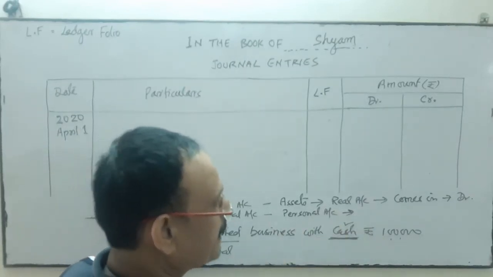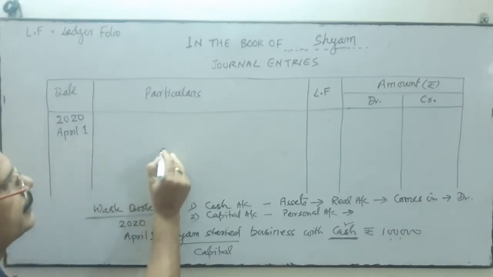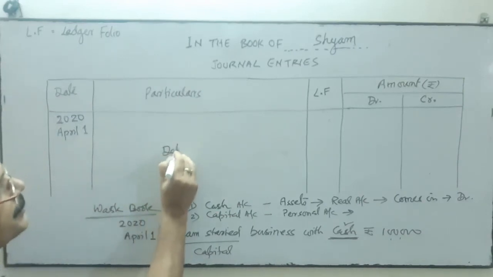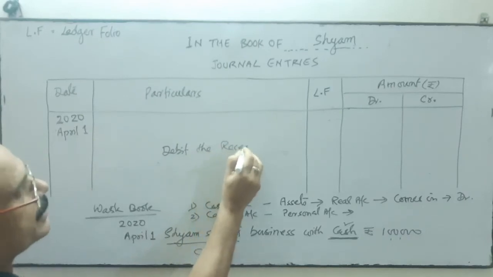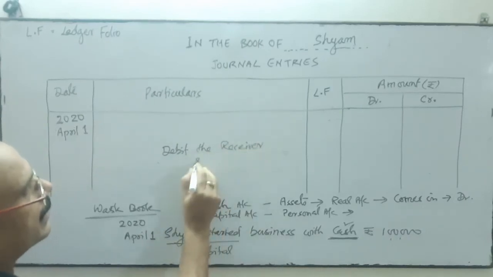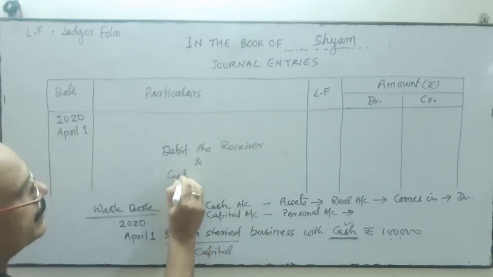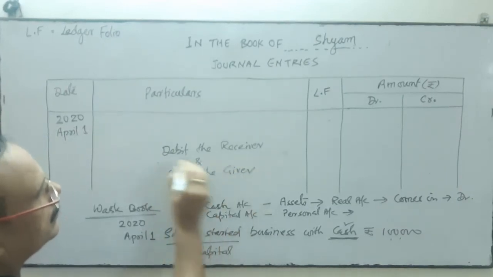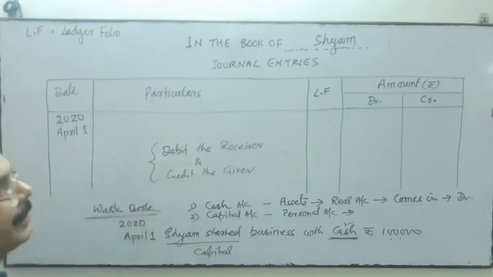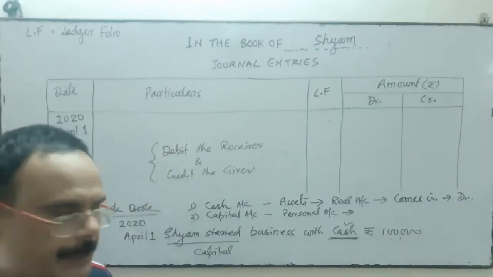And the rules of personal account: debit the receiver and credit the giver. You know the rules? You remember these rules: debit the receiver and credit the giver.